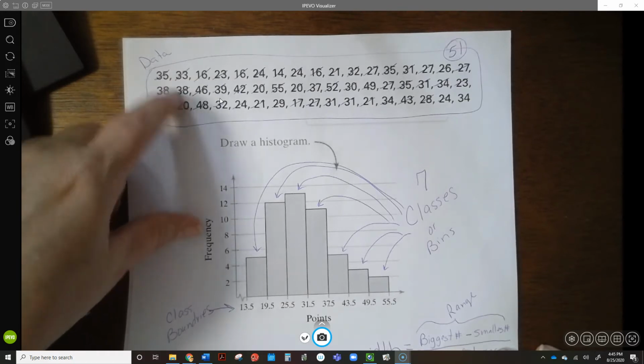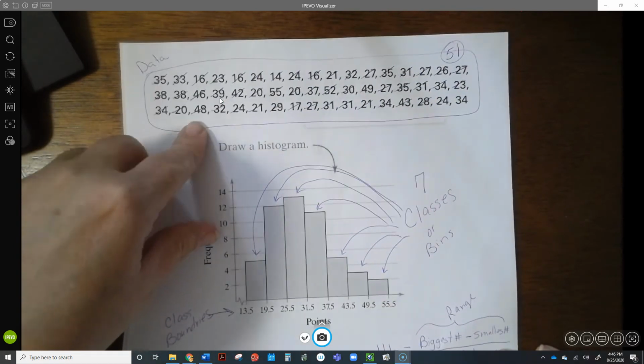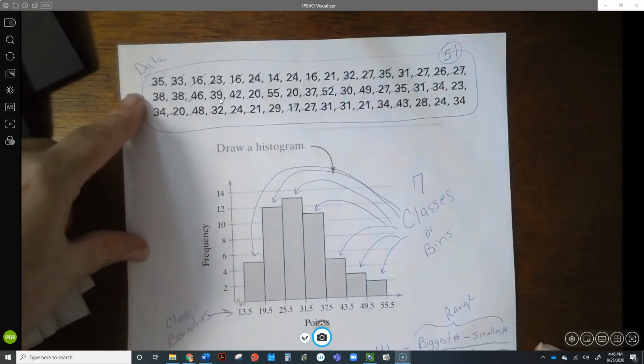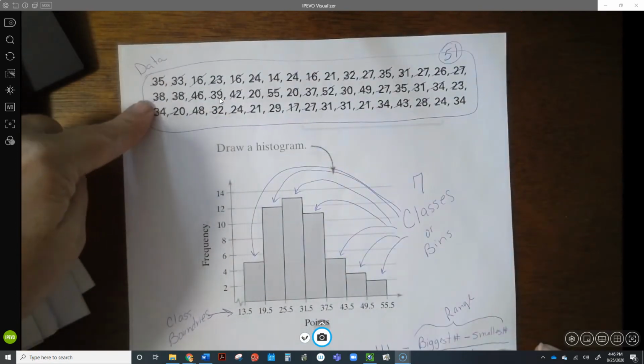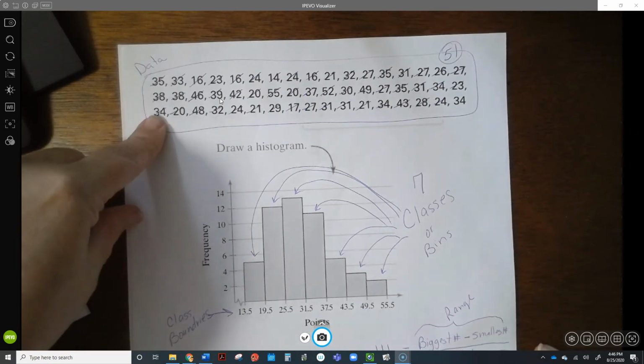If it's numerical, ages. If I ask for ages, I believe these are scores for the Super Bowl. The first 51 Super Bowls. There's 51 numbers. I think that's what that is. Anyway, you're going to be working with data. That's what you do in statistics. You work with data, all different kinds of data.